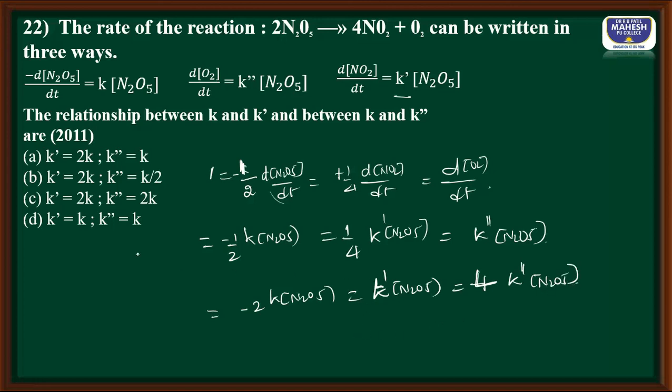So if I simplify, students, I can say the relation between these two, K dash is equal to minus 2K into N2O5, and the relationship between these two is nothing but K double dash is equal to K divided by 2. So it is option B.